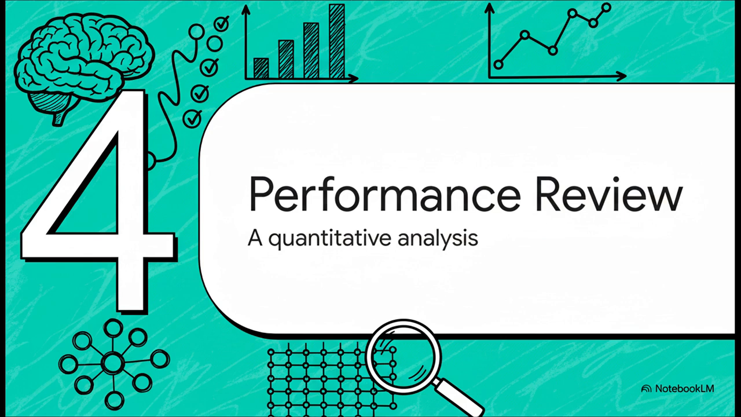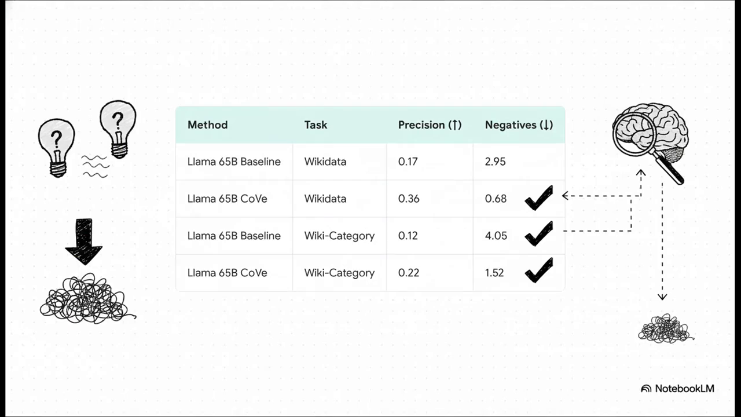So, let's get to the good stuff, the numbers. Let's see how CoVe actually stacks up on a few tough benchmarks. Okay, for list generation tasks, the results are pretty striking. On Wikidata, CoVe more than doubles the precision of the Llama 65B baseline. And look at how it does that. It absolutely crushes the number of hallucinations, dropping the average number of wrong items from nearly 3 per response down to just 0.68. It's a massive reduction in errors.